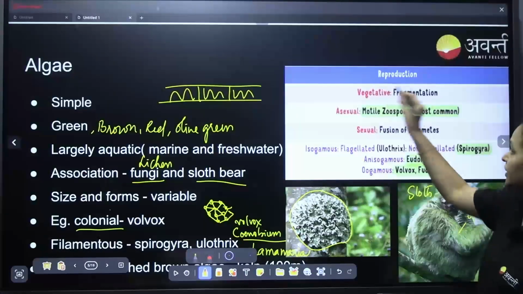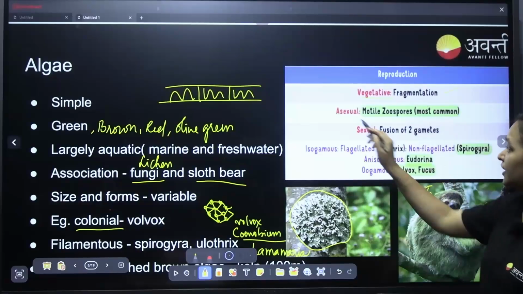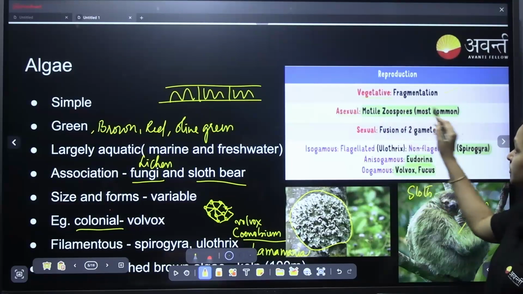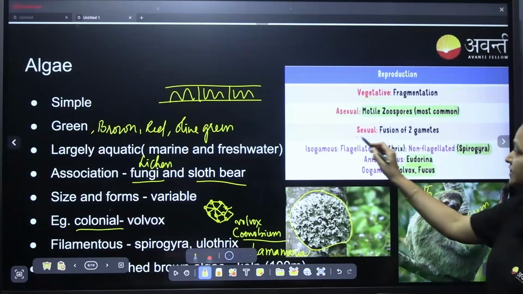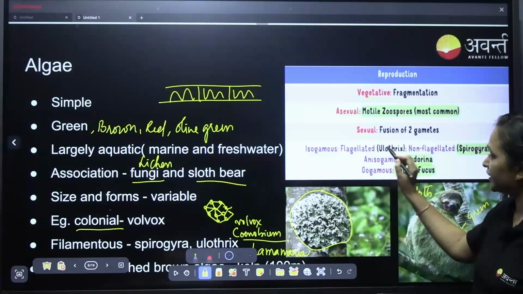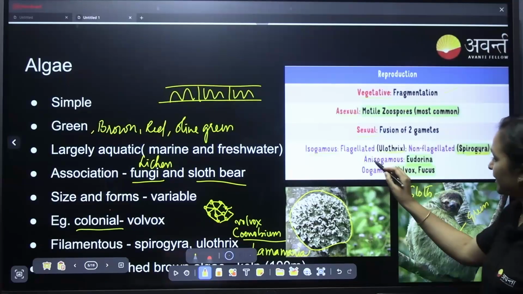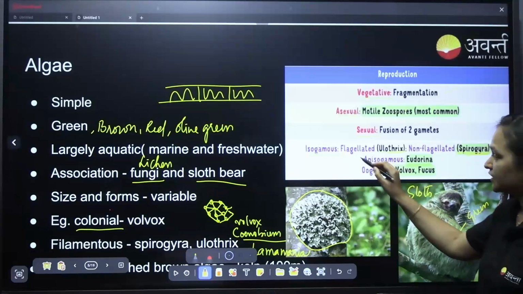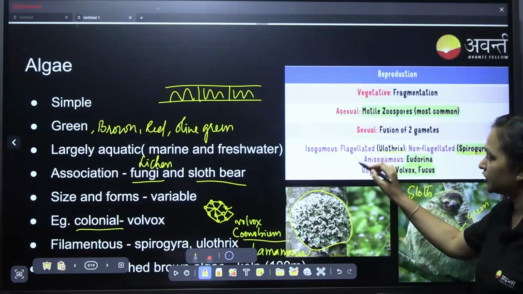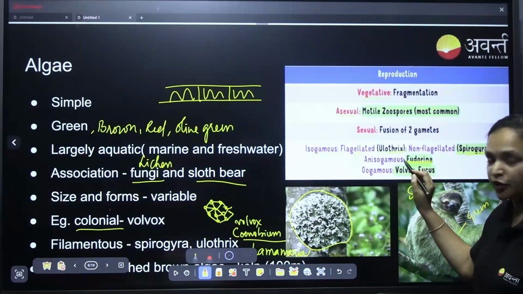In the previous slide, can you see this slide? I'll read it out. Reproduction: vegetative reproduction is by fragmentation for all. Asexual reproduction: motile zoospores are most common. Sexual reproduction: isogamous, flagellated in Ulothrix, non-flagellated in Spirogyra, and anisogamous in Eudorina. This is new, the NCERT textbook has added Eudorina, point to be noted.